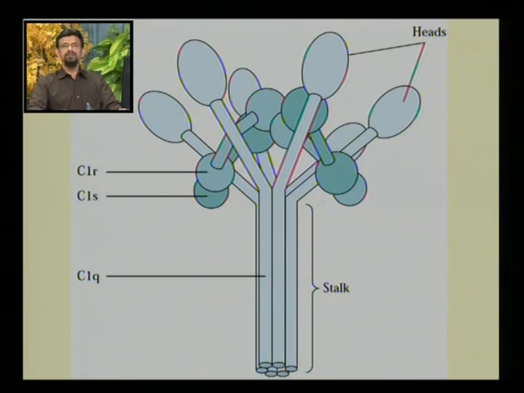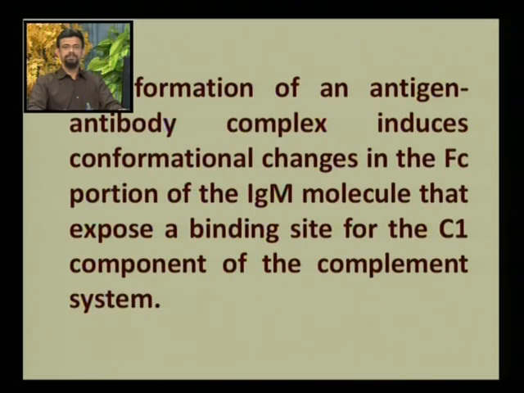Now this is the visual of the C1 component. C1 is again a multi-subcomponent. It has C1q, which is visible as the arms, the finger-like projections, the heads and the spirals. The C1r and C1s are the globular structures, the ring-like globes that are visible. So C1q, C1r and C1s form the whole C1 complex.